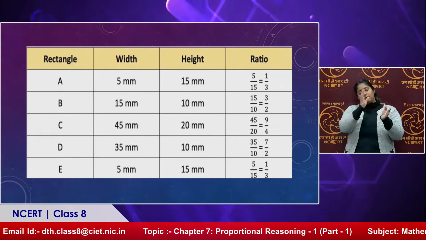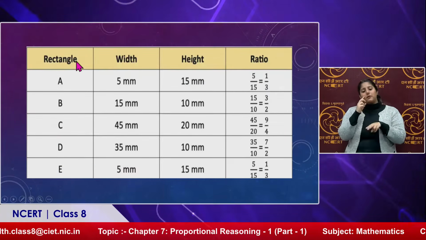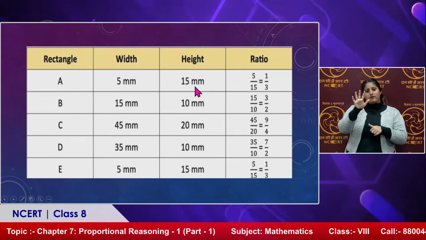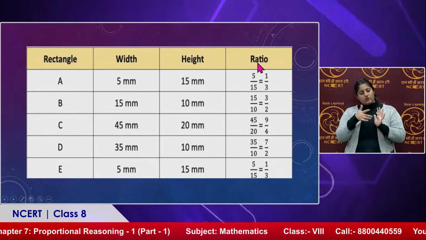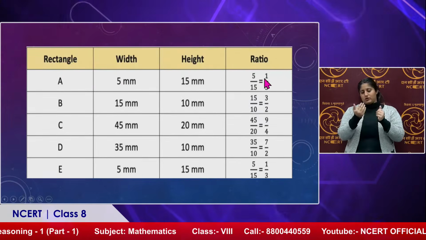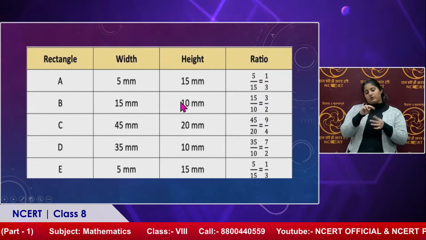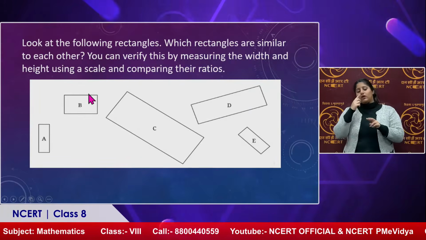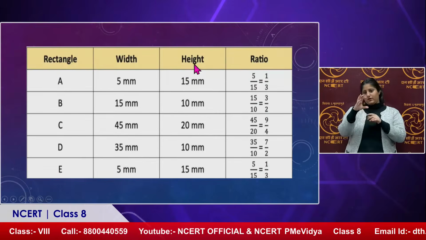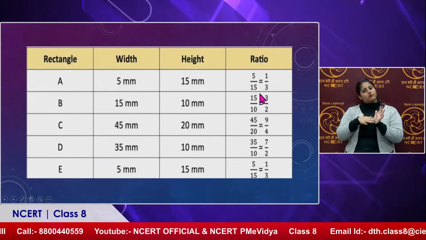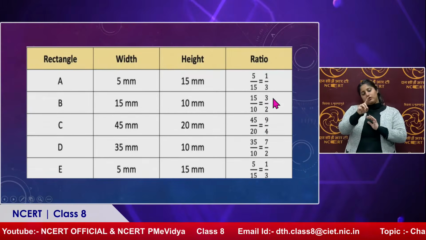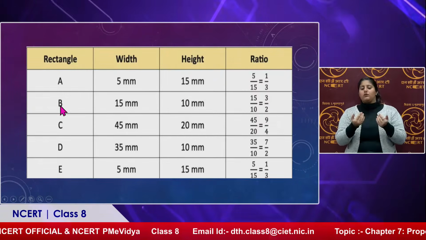For example, rectangle A has width 5 mm and height 15 mm. We can easily calculate the ratio because the units are the same. So 5 upon 15 is 1 by 3. For rectangle B, suppose the width is 15 mm and the height is 10 mm. So 15 upon 10 is 3 by 2. You can easily see that rectangle A is not similar to rectangle B.